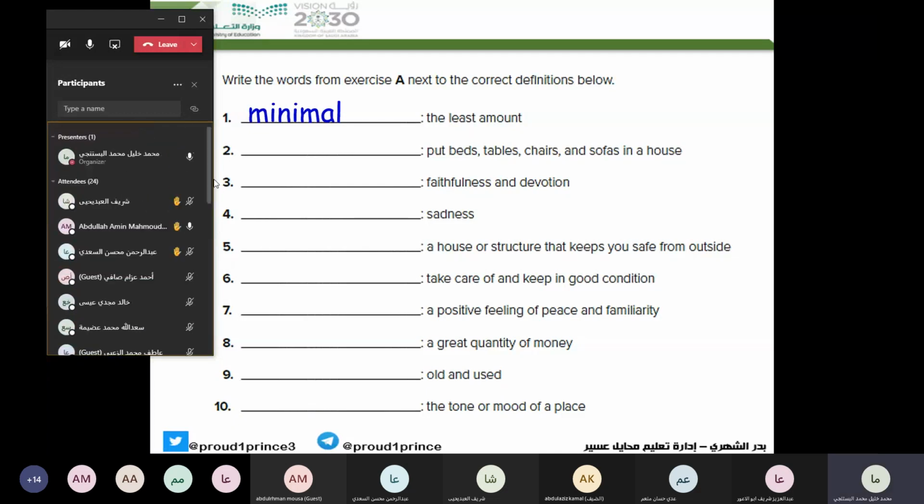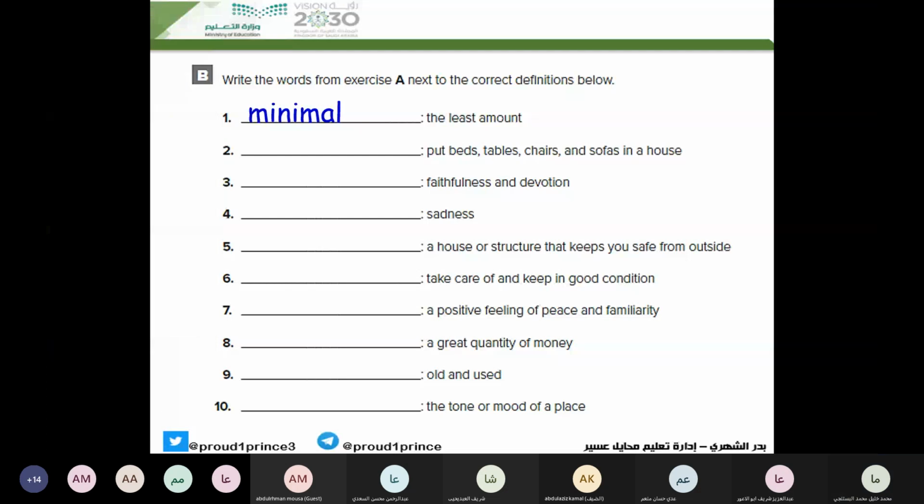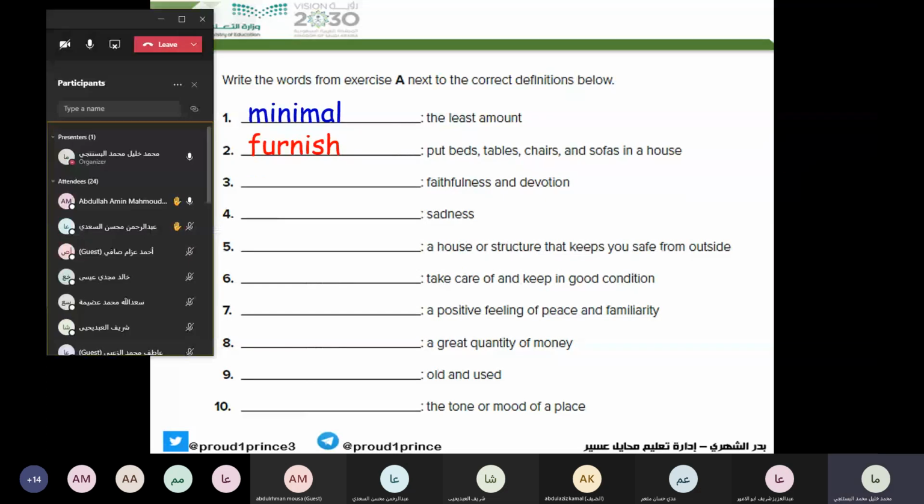Who can try? Sharif. Furnish. Good. To put beds, tables, chairs, and sofas in a house, it means to furnish. This is the verb. It comes with furniture. Next.